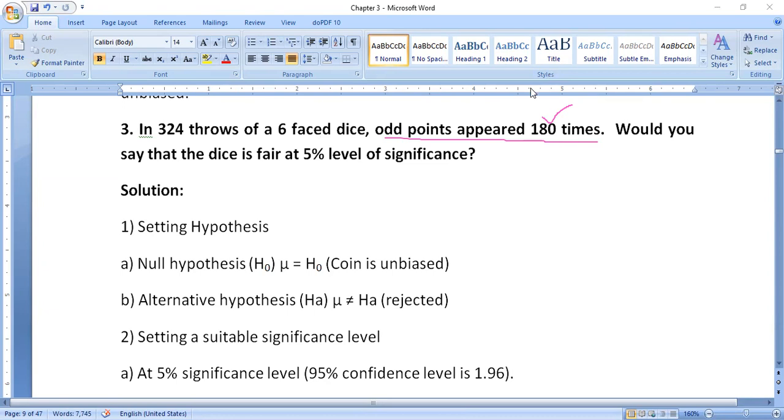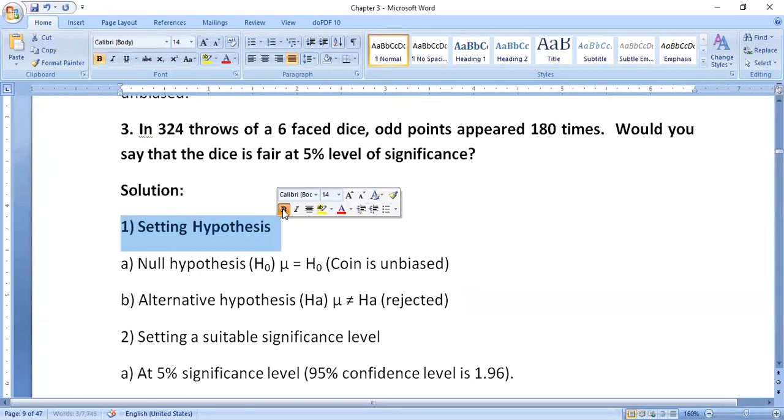Then you observe the problem. Step number 1 is setting the hypothesis. This is common. Null hypothesis H naught, mu is equal to mu naught; in place of that you can write the dice is unbiased. Alternative hypothesis HA, mu is not equal to mu naught, that is rejected.